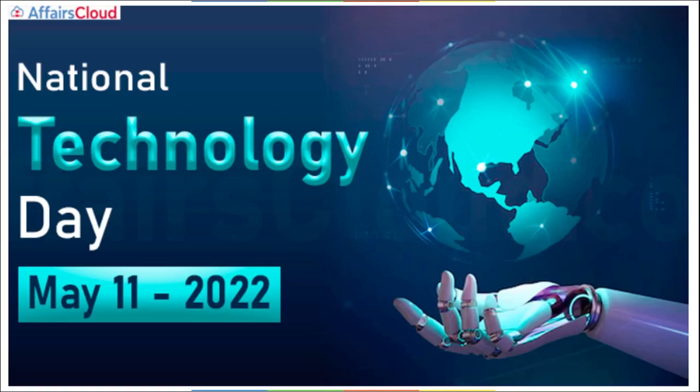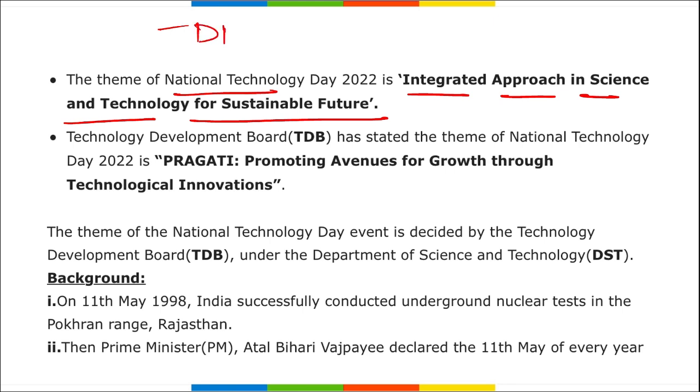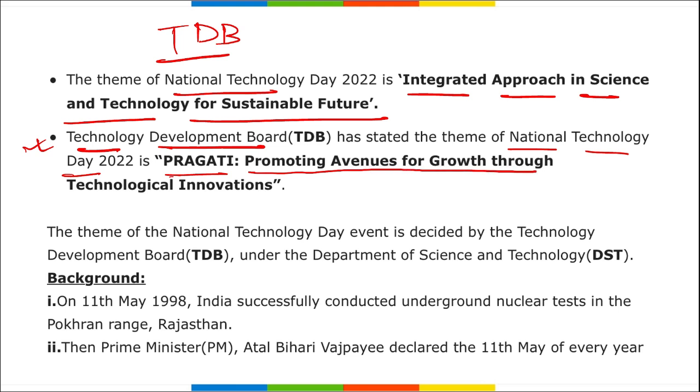Next we are talking about National Technology Day. On 11th of May we observe National Technology Day. The theme of the National Technology Day is integrated approach in science and technology for sustainable future. Also remember TDB. What is TDB? Technology Development Board has stated that the theme of the National Technology Day is Pragati. This is important. Pragati stands for promoting avenues for growth through technological innovation. So this is the full form of Pragati that you need to remember, and this theme was given by TDB.